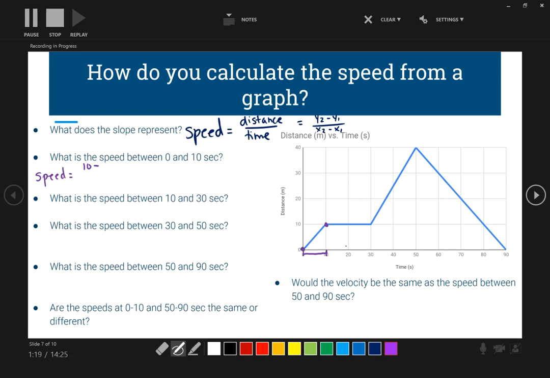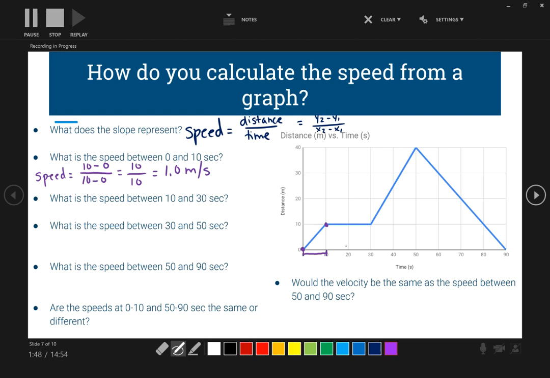For my y, we're starting at 0, divided by, what was our time frame that we're doing? 10 to 0. So 10 minus 0 is 10. 10 divided by 10 is 1.0 meters per second. Don't forget the unit. And remember, on the test, you will be required to show your work.